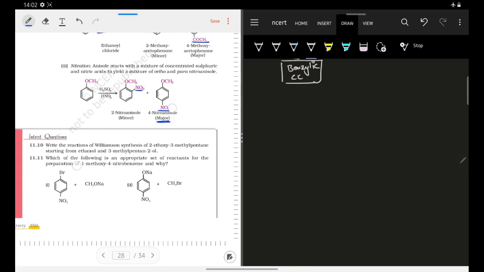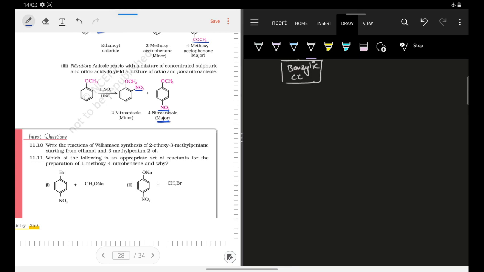Now let us try to solve these in-text questions. So your electrophilic aromatic substitution is very easy if you know that your group or your substituent that is attached on your benzene ring is electron donating or electron withdrawing. If it is electron donating, it will be activating in nature, that is it will increase the reactivity of your benzene ring towards electrophilic attack.